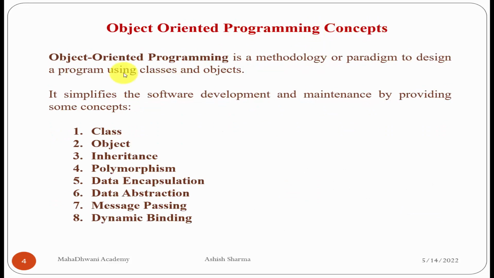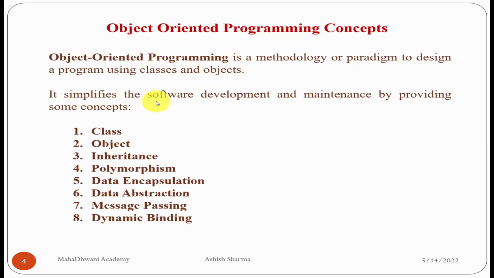Object-oriented programming concepts. Object-oriented programming is a methodology or paradigm to design a program using classes and objects. So we will implement object-oriented programming with the help of the class and object concepts.